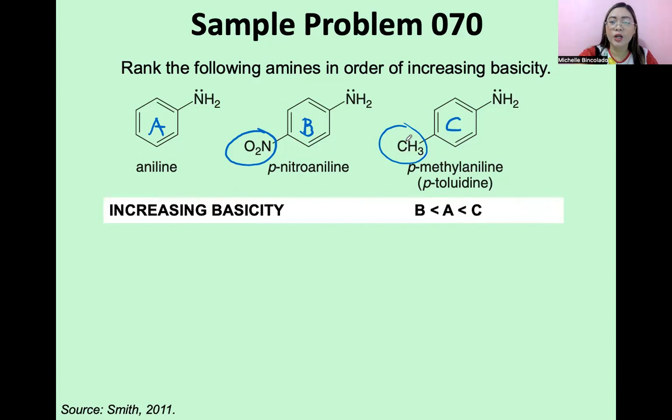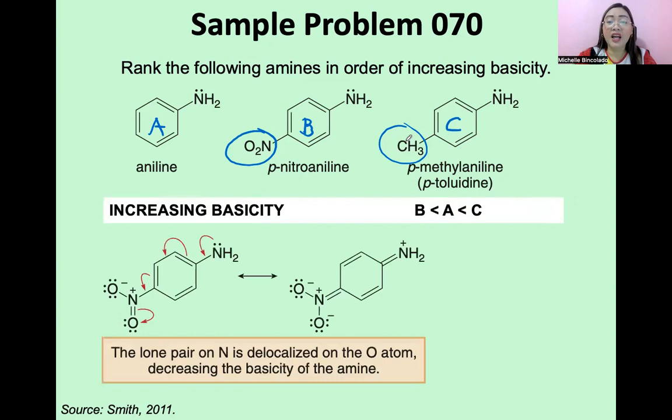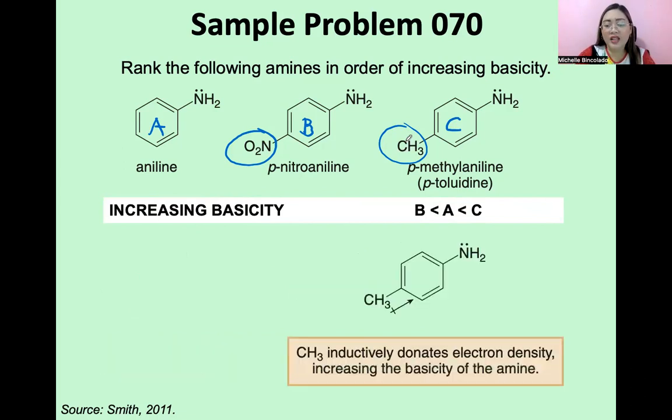And to show you guys kung bakit ito nga yung arrangement natin, ito. So this is para nitroaniline, the lone pair on nitrogen is delocalized on the oxygen atom, decreasing the basicity of the amine. So para class na nakakapag-contribute pa no, sa resonance structure nito yung lone pair ng nitrogen. Thus, nade-delocalize yung lone pair. On the other hand naman guys, yung methyl group, since it's an alkyl group, alam natin ang mga alkyl groups, electron donating group sila, they donate electron density. Thus, nai-increase yung basicity naman ng aniline.